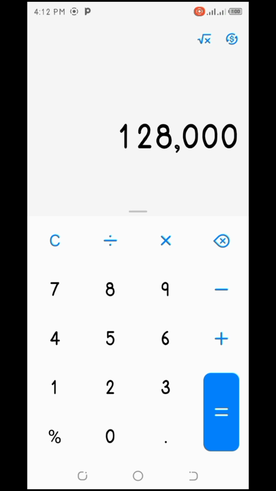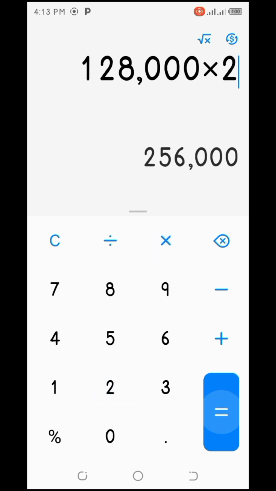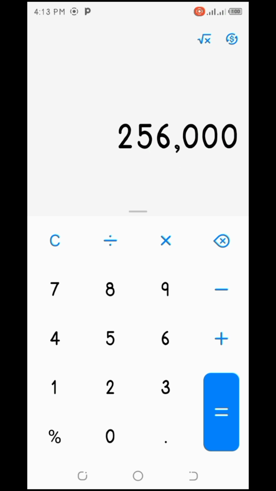Maybe I skipped one of the days. So this one is the result for the seventh day. So here we go for the eighth day. On the eighth day, I was able to get up to 256,000 Ugandan shillings.